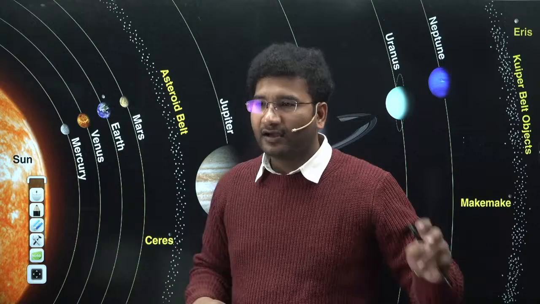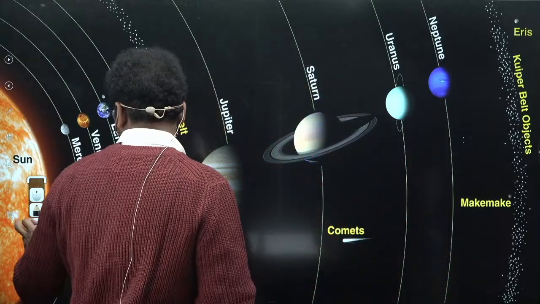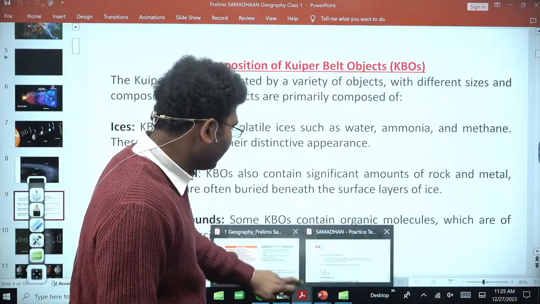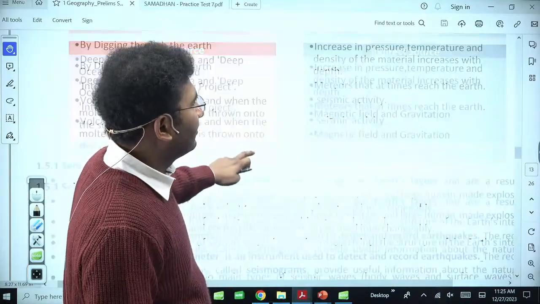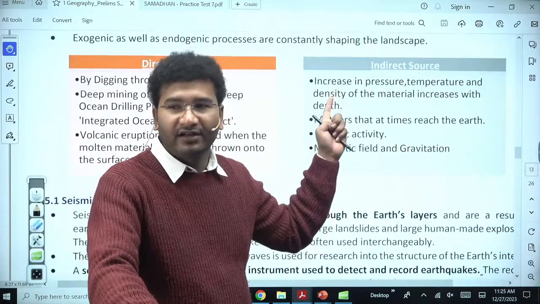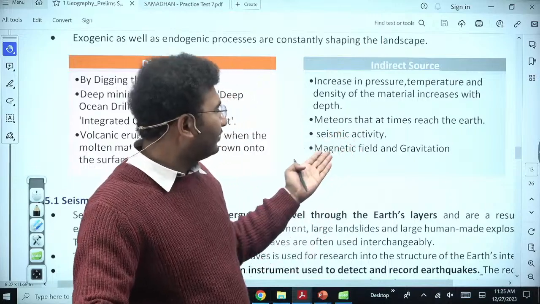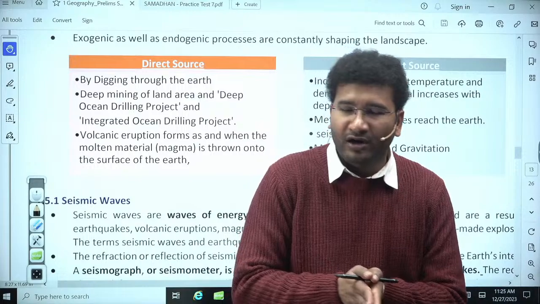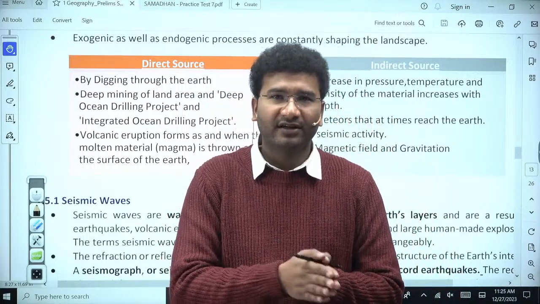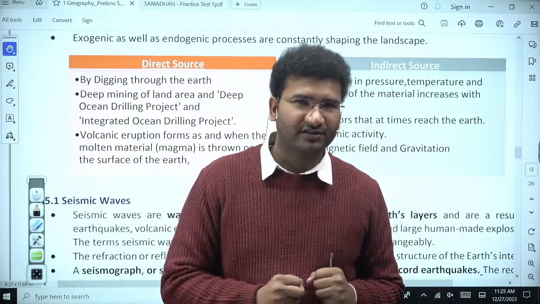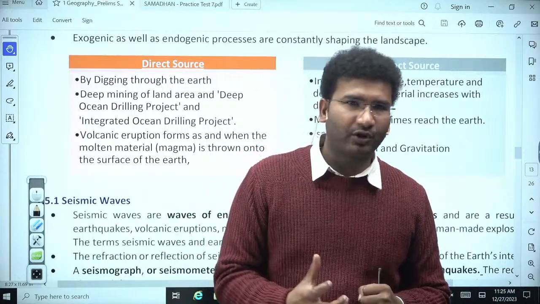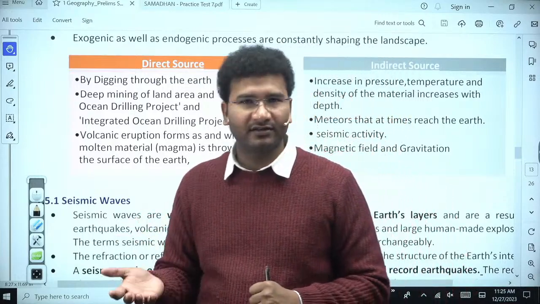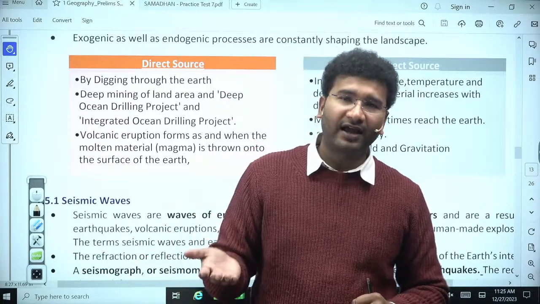So इसीलिए ये भी माना जाता है that the indirect sources में meteors are also taken into account. Likewise, magnetic field and gravitation. So whenever rocks come out, volcanic material that is coming out, they are fresh rocks, right? ये जो fresh rocks है, when they come onto the surface of the earth, they then align with the magnetic